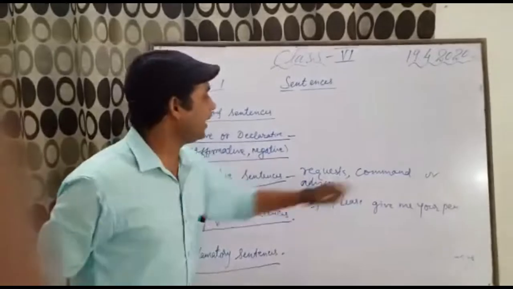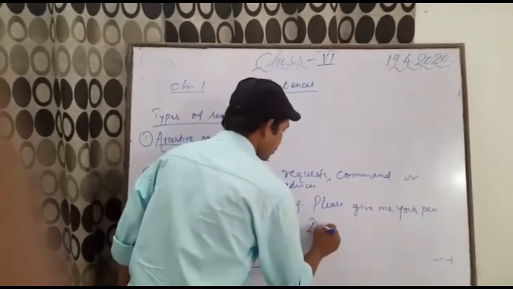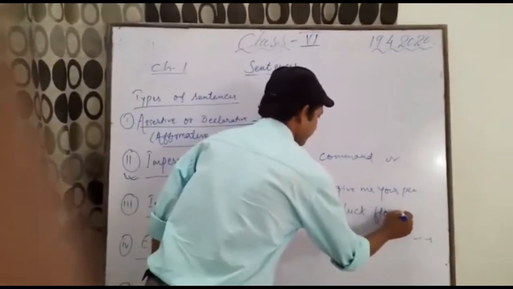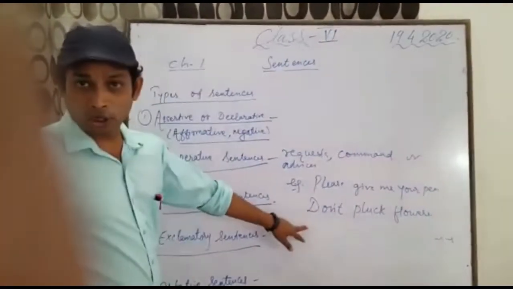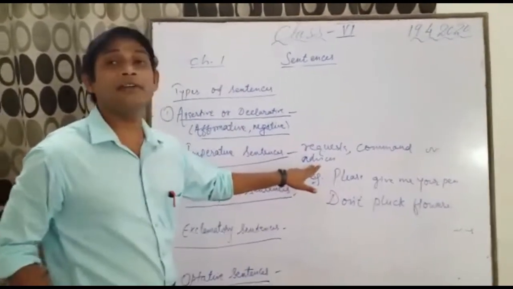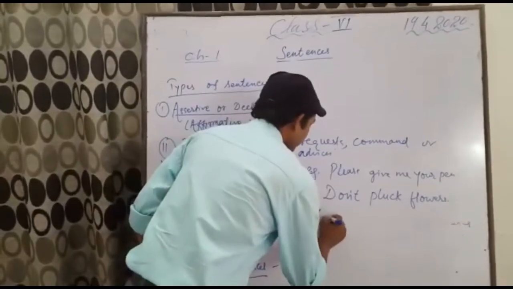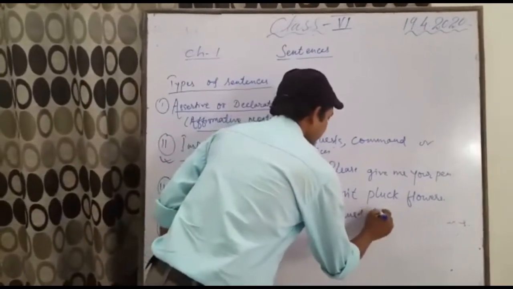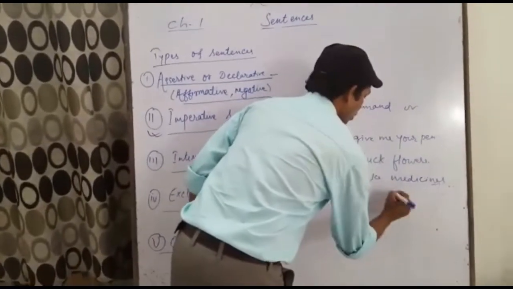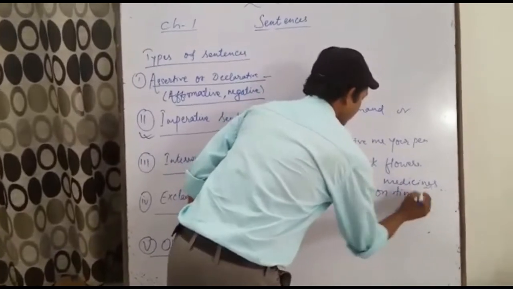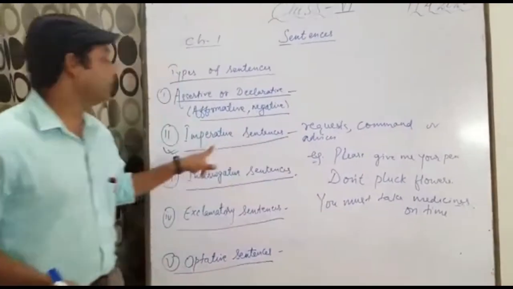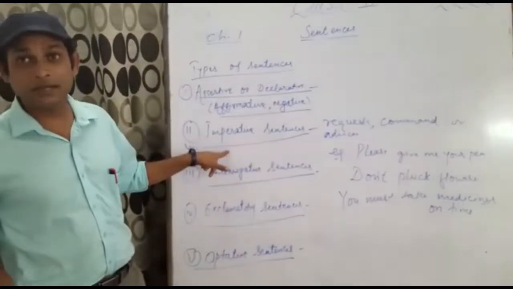One another command is there. Don't pluck flowers. This is a command, an order is there, so this is also an imperative sentence. Coming to the next example, advice. You must take medicines on time. One advice is there, you must take medicines on time. So this is an imperative sentence. I hope you understand what are imperative sentences.